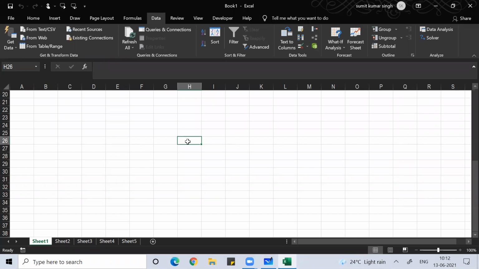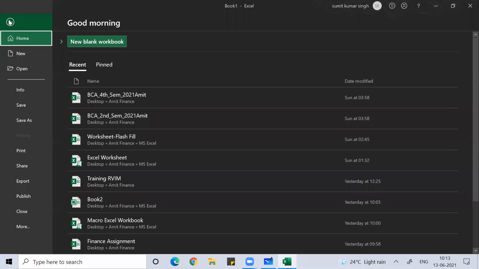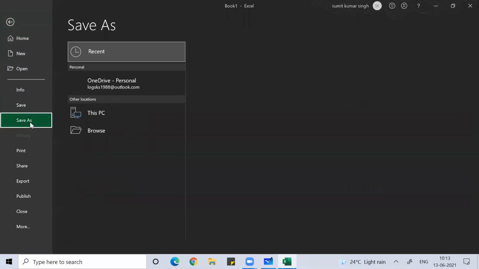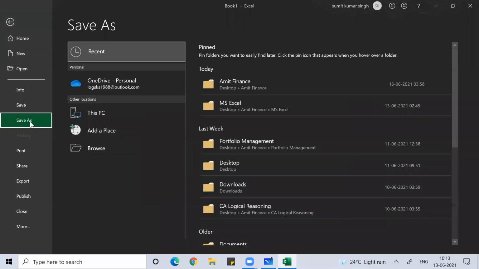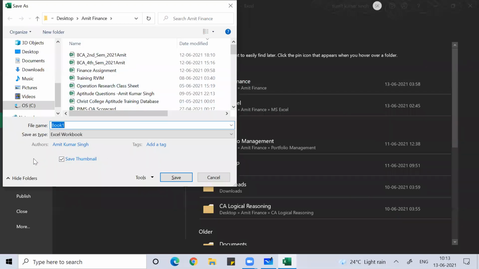Okay, so all together, it's very essential that whenever we open an MS Excel workbook, we should always try to save it. Whenever we are trying to save it, we can go to File. Under File, we can click on Save As, and under Save As we can define the location where we want to save it, and then the save as type.